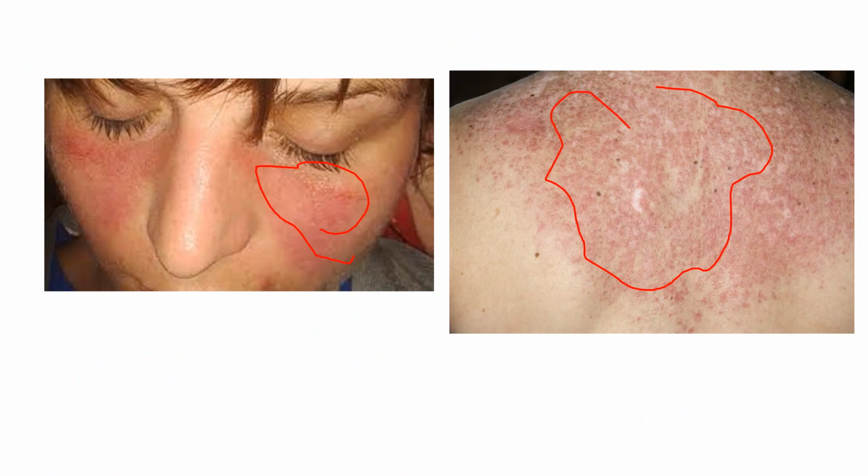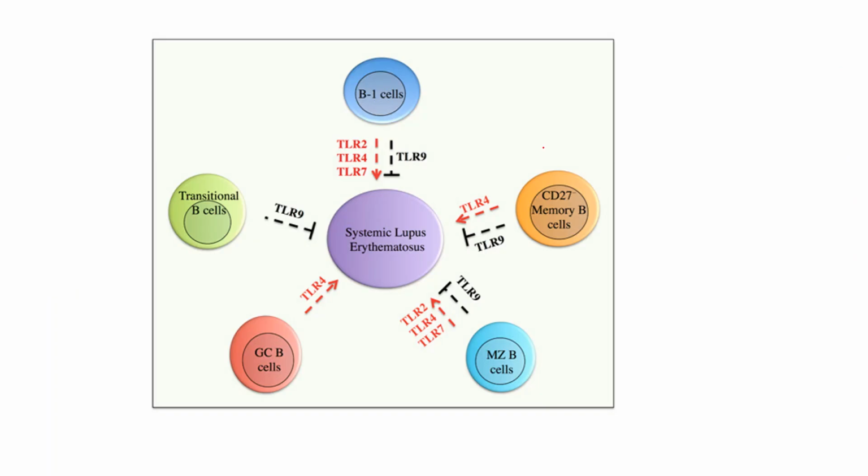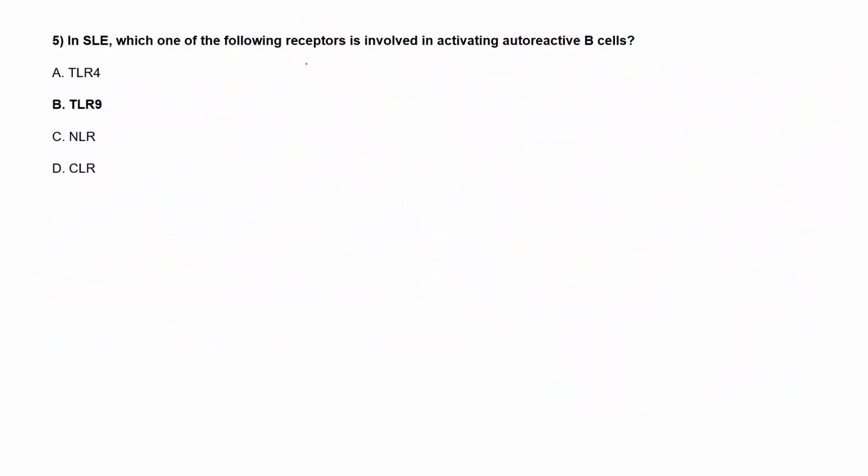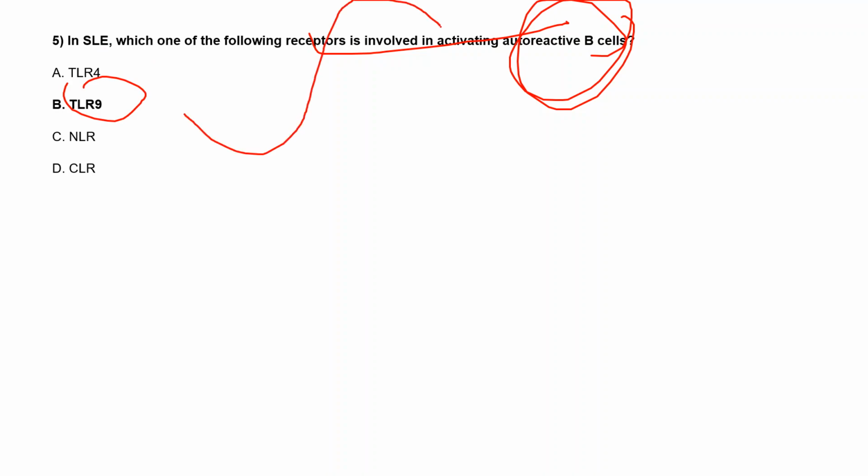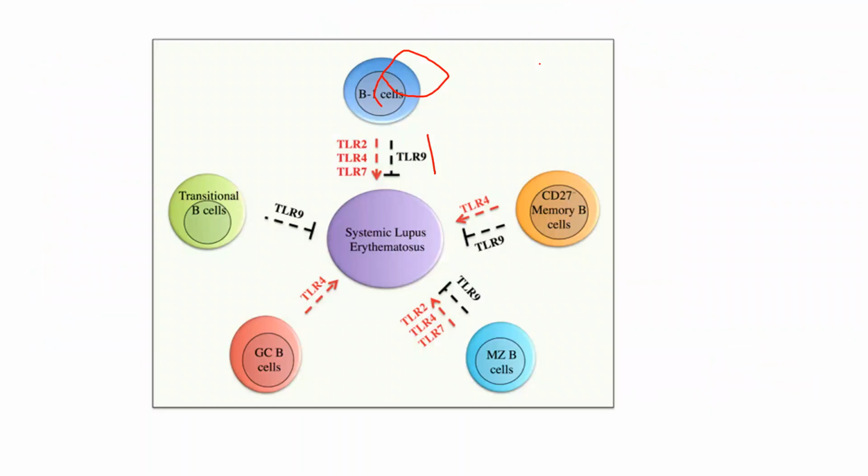Here we can observe how it looks, with very itchy rashes. We know that TLR9 is the receptor involved in activating autoreactive B cells. These are the receptors which activate the autoreactive B cells that react against our own body.